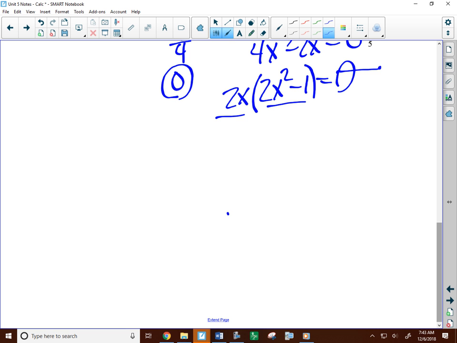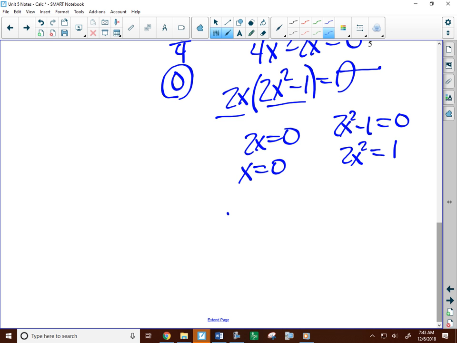Alright, so I set each of these equal to 0. When I set 2x equal to 0, I can divide by 2 and get 0. 2x squared minus 1 equal to 0. I can add 1 and divide by 2. So x squared equals a half. And then I can do a square root. So I get plus or minus.